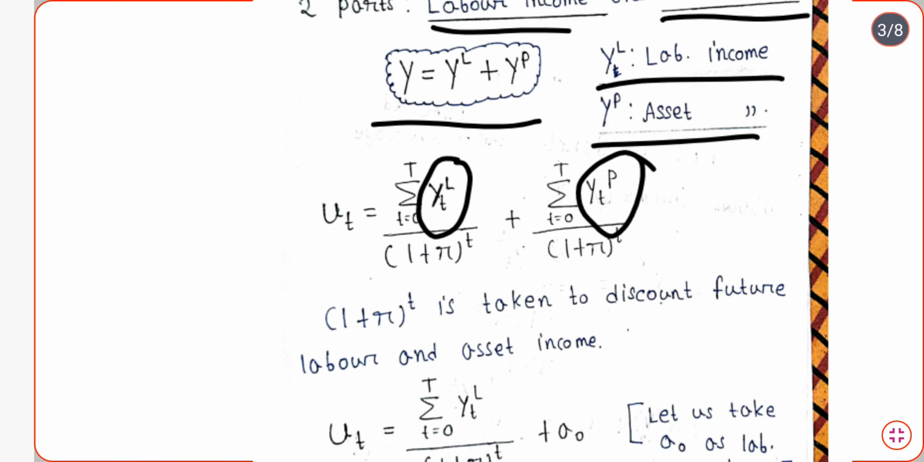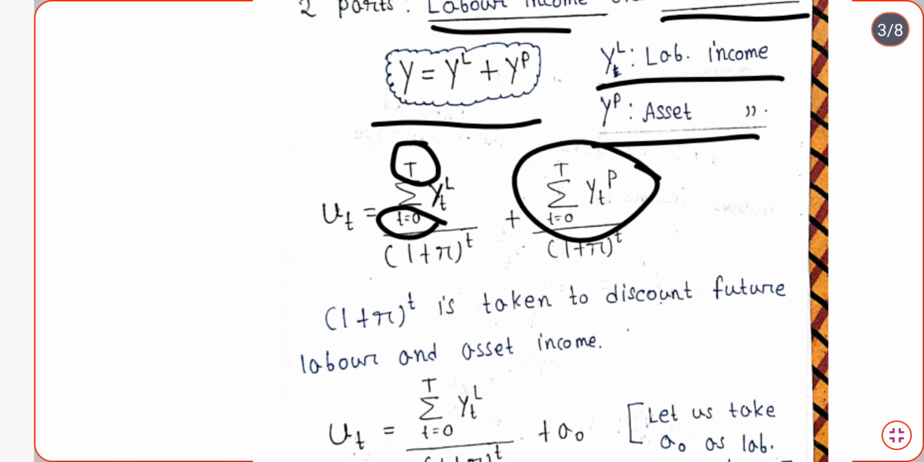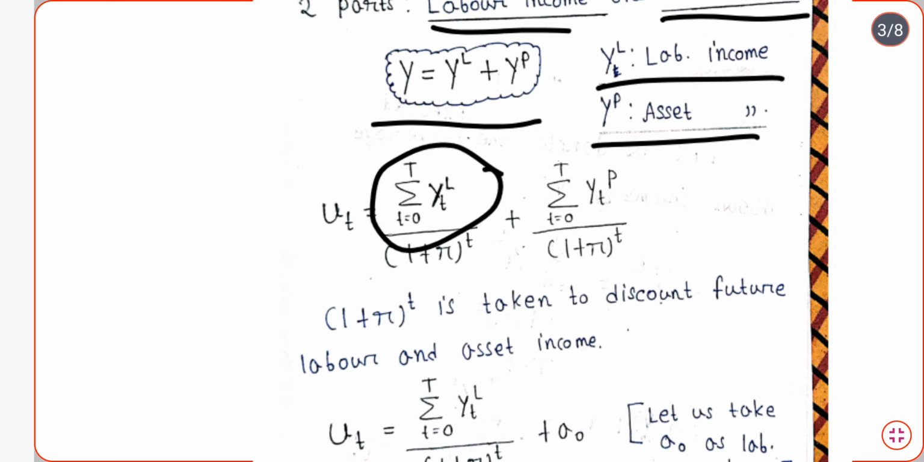That means small t is denoting that I am living from 0 years to T years. So my labor income and asset income from 0 years to T years is denoted by this 0 to T period. So all the labor income of my entire life and all the asset income of my entire life, starting from 0 to T, is denoted as summation t is equal to 0 to T, and that is our YTL and YTP. YTL is our labor income and YTP is our asset income. Now this is very clear.